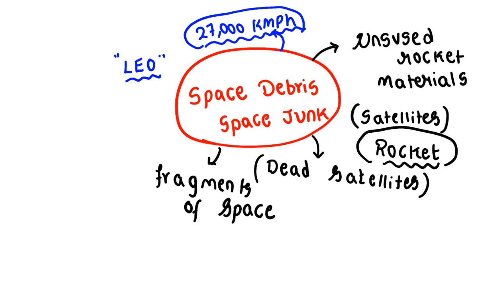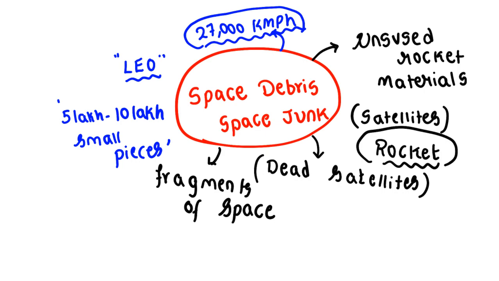Actually right now it is posing a global threat. The real amount may consist of some 5 lakh to 10 lakh small pieces. After many studies it has been said that some 5 lakh to 10 lakh small pieces of space debris remain suspended in space.